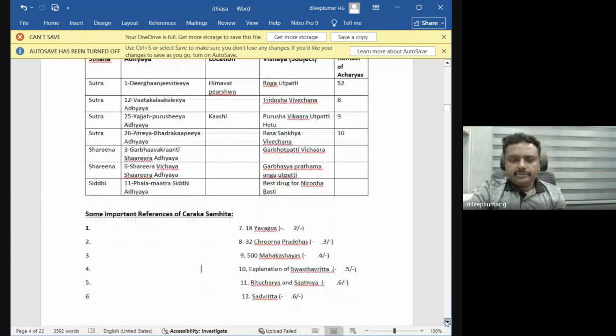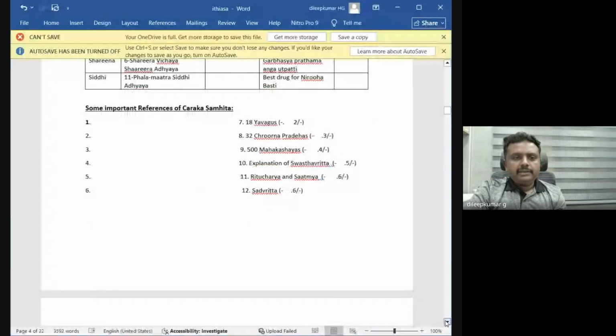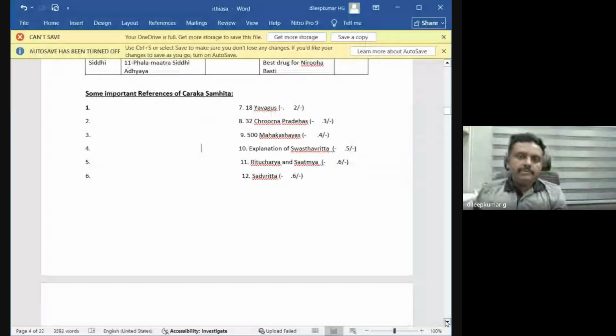Some important references in Charaka Samhita. We have a reference of Yavagus: 18 Yavagus are mentioned. 32 Churna Pradehas are mentioned. And most important, we have 50 Kashayas mentioned in Charaka Sutrasthana. This is very, very important. Explanation of Swasthavritta, Ritucharya, Ritu Satmya, also called Oka Satmya, and Sadvritta is given in Charaka Samhita.